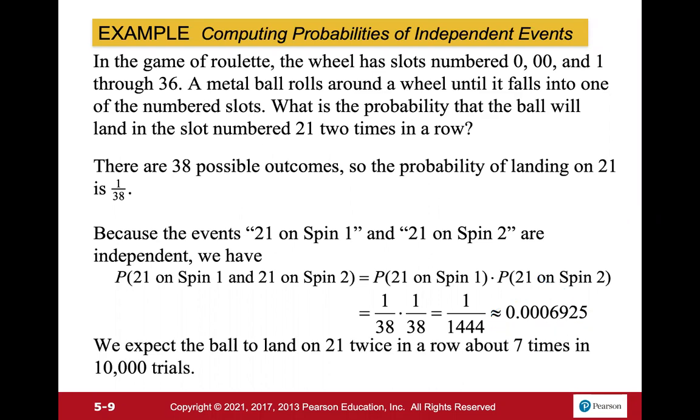Perfect. So we expect the ball to land on 21 twice in a row about 7 times in 10,000 trials. So if we run this 10,000 different times, we expect that sort of thing to happen only 7 times.